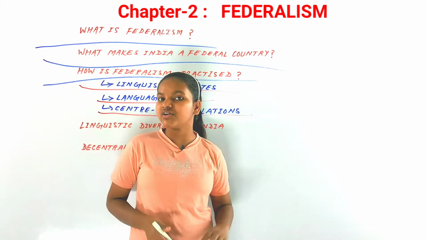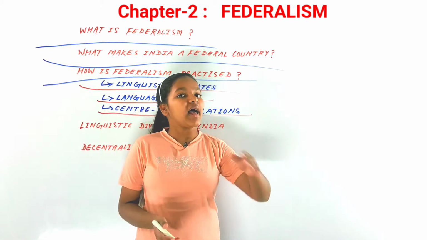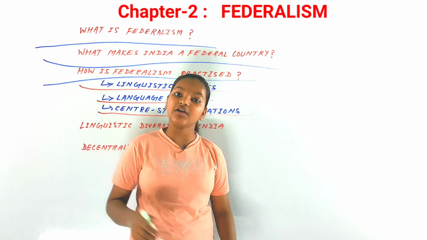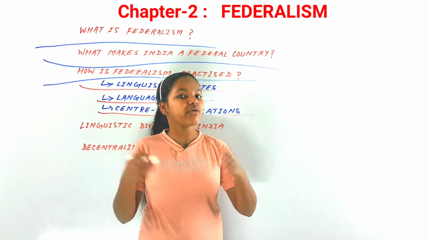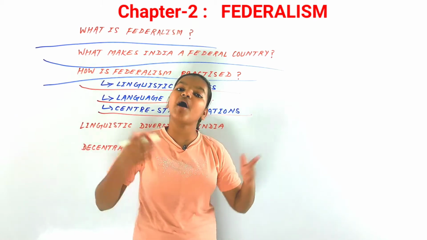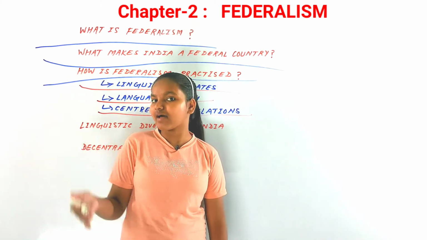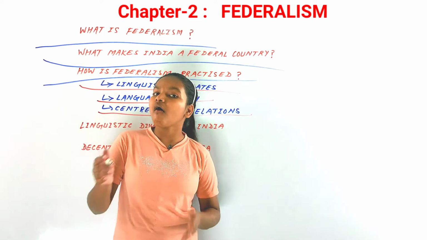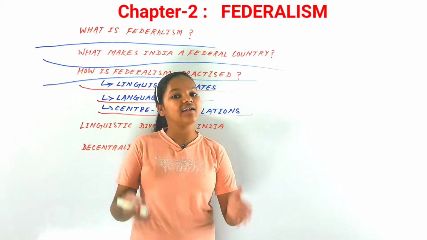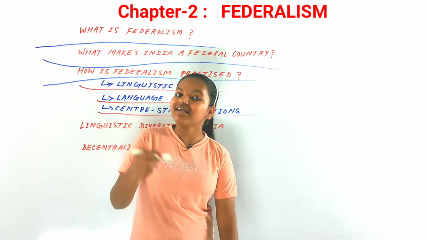Although historically it hasn't been so good, it is now seen that there are different rival parties. There would be conflicts, but also power sharing. As there are more candidates, there would be more power sharing. That is how federalism is practiced in our country, in India, through experiments like the language policy, the linguistic states, or the relations between the central government and the state government.